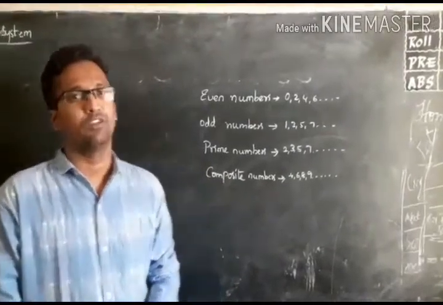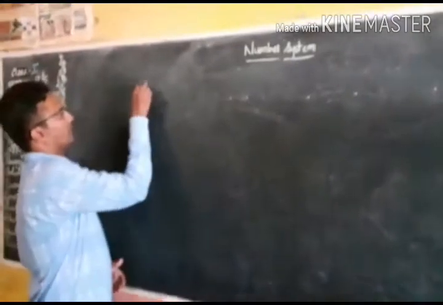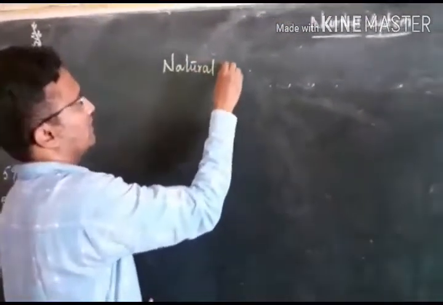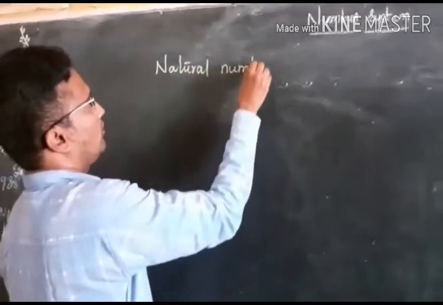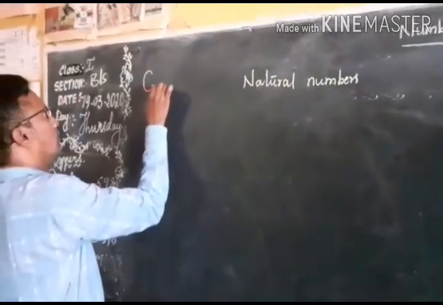Now let us come to the original number system. The first one is natural numbers. For natural numbers you have another name also, that is counting numbers.